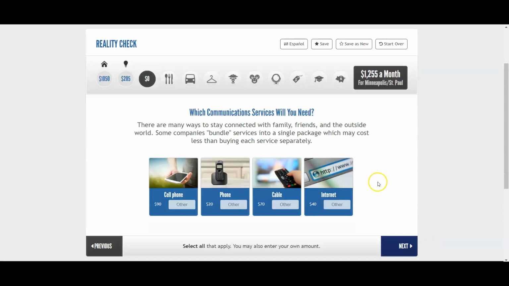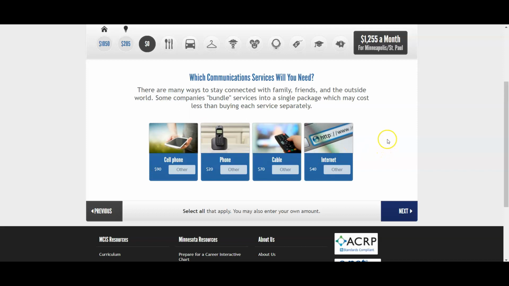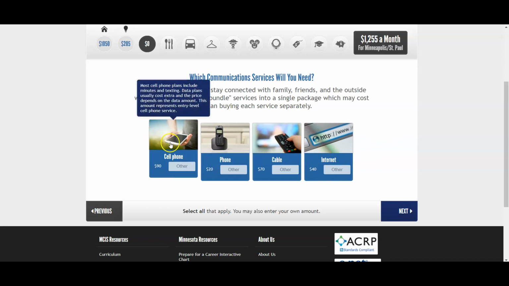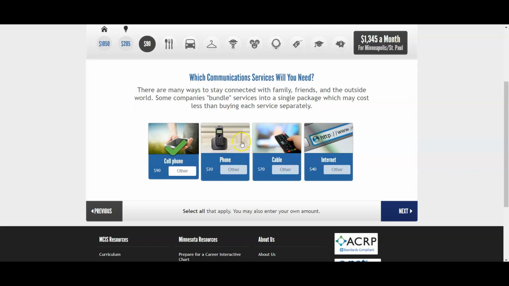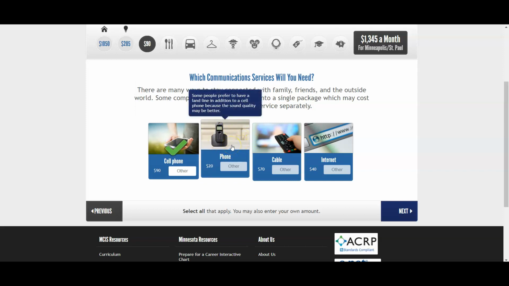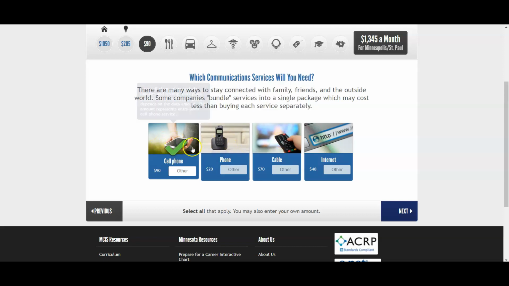That's all you're going to do: go through here and decide which of these things you're going to need. Most of us have a cell phone for sure, but a lot of us don't have an actual phone that's in our house. If you have questions about what these things are, put your cursor over it, and a little box pops up that explains a little bit more about it. So again, you can go through here and do all of that.